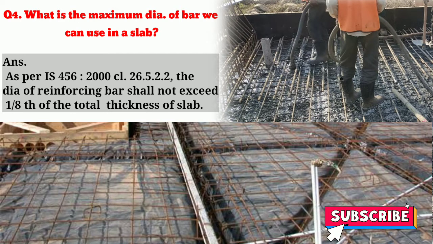What is the maximum dia of bar we can use in a slab? The answer is, as per IS code 456-2000 clause 26.5.2.2, the dia of reinforcement bar shall not exceed 1/8 of the total thickness of slab. Let us see an example. If thickness of slab is 400, then dia of reinforcement bar shall not exceed 1/8 into 400.